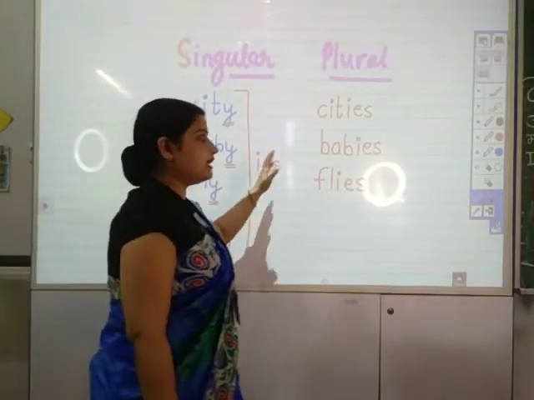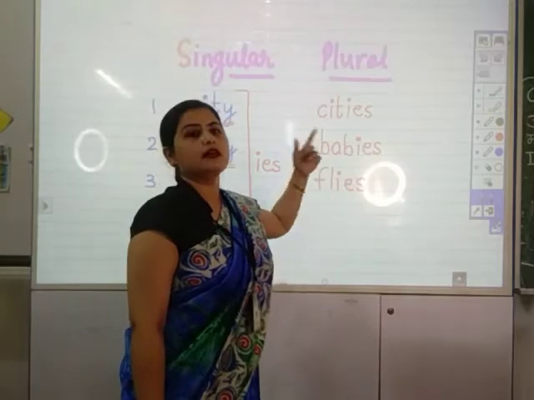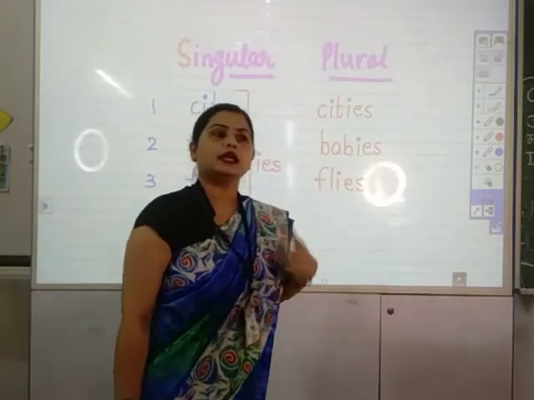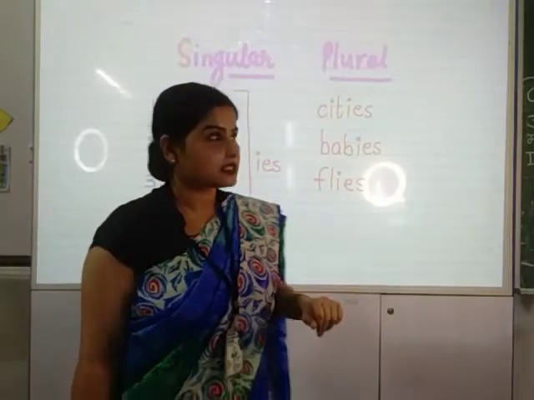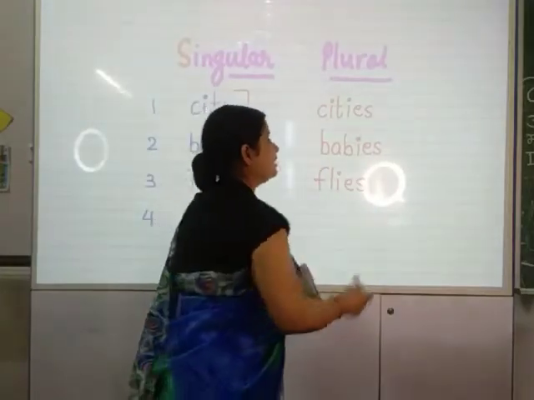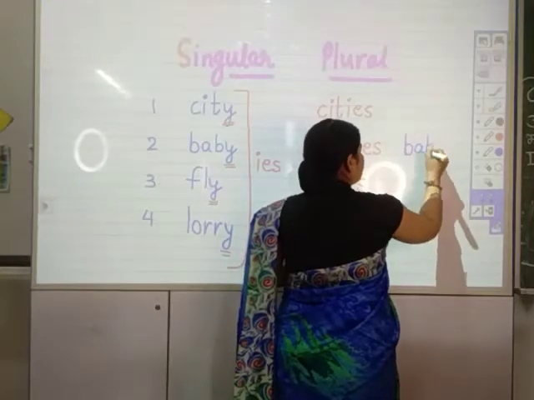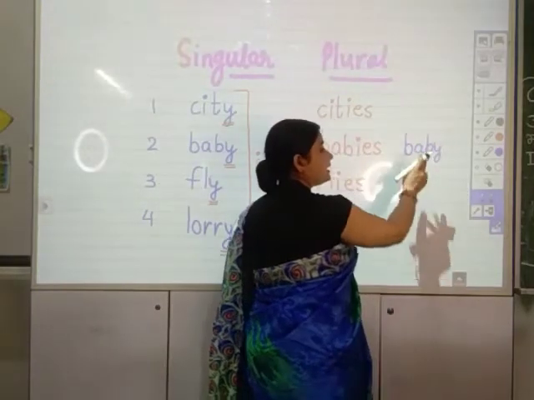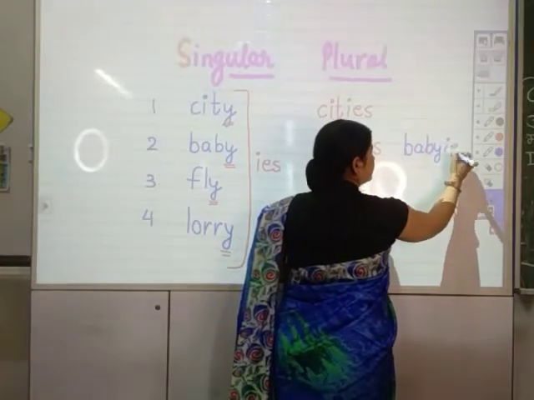During writing plurals of these kinds of words, students may get confused and commit a mistake. The mistake is that children write B-A-B-Y, then they remember it is a Y word, so they have to add I-E-S.